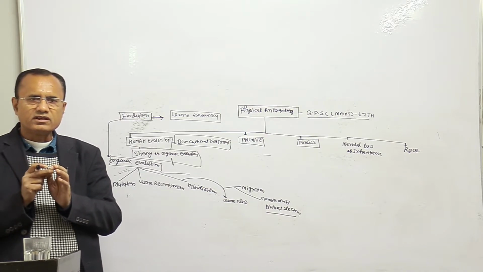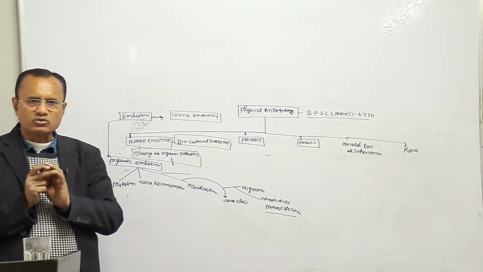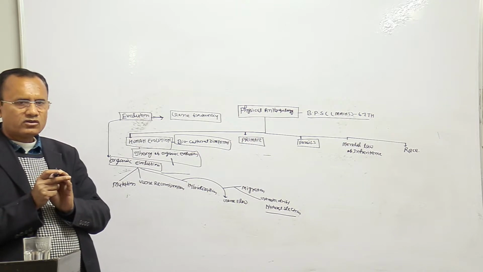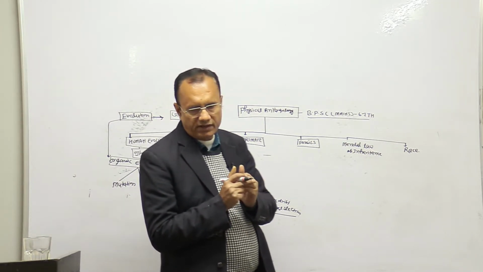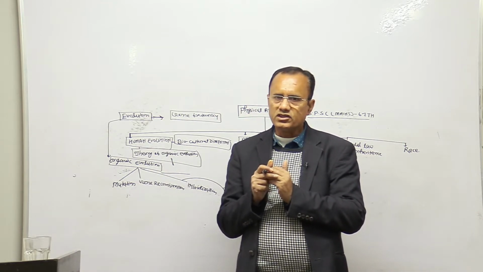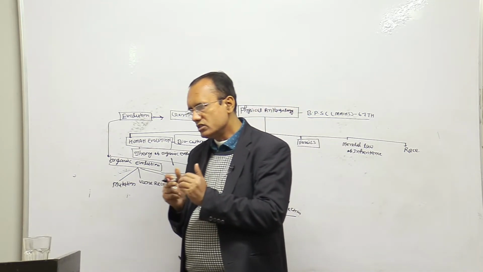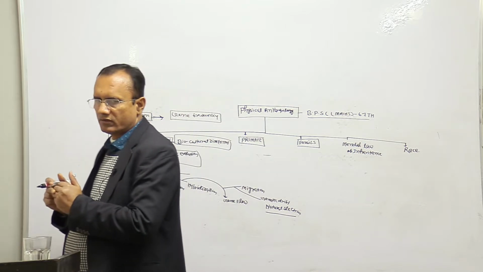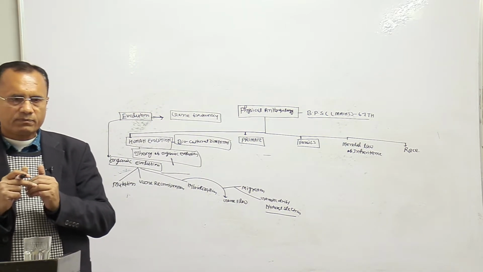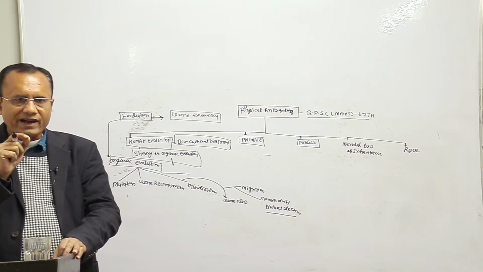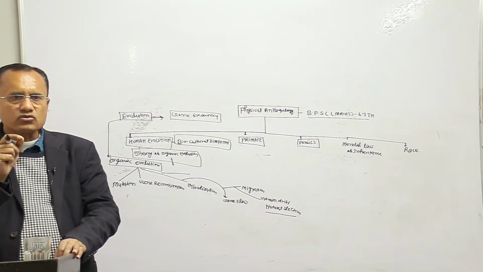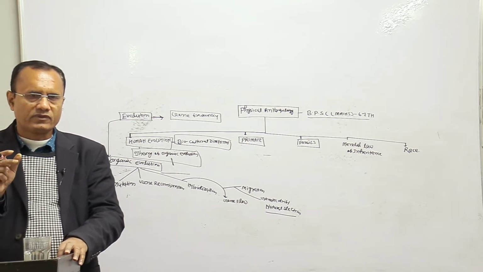But human is a cultural animal also, right? So when humans started making their culture and using their culture for adaptation to their environment, those cultural factors also influenced human evolution, right?